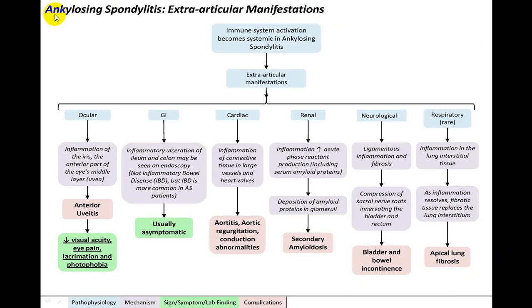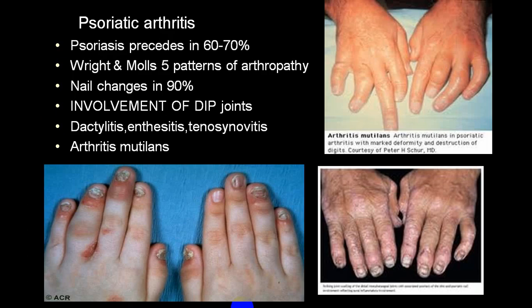So these are extra-articular manifestations: ocular, GI tract, cardiac, renal, neurological, and respiratory. You can pause and go through. There is a lot of extra-articular involvement, and this is very common along with axial spine involvement. So involvement of the spine with that. Here you can see psoriasis, involvement of the nail, and along with that involvement of the joints.